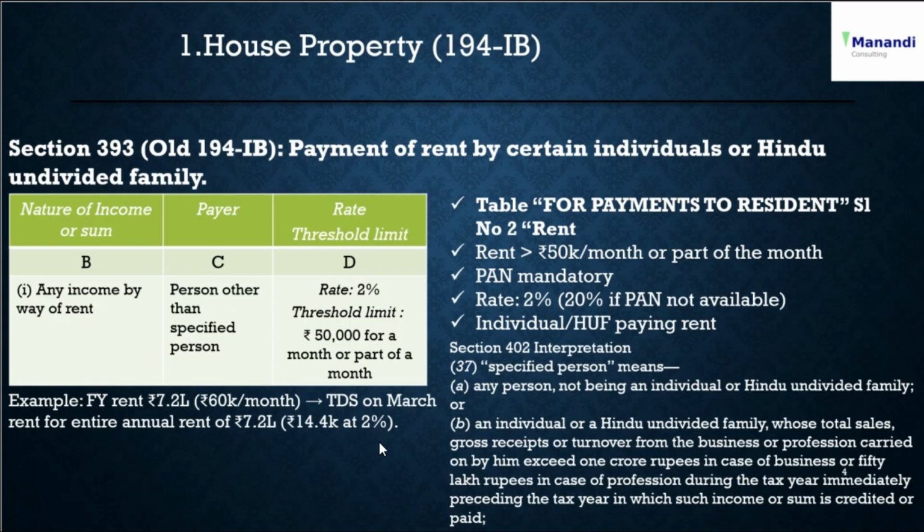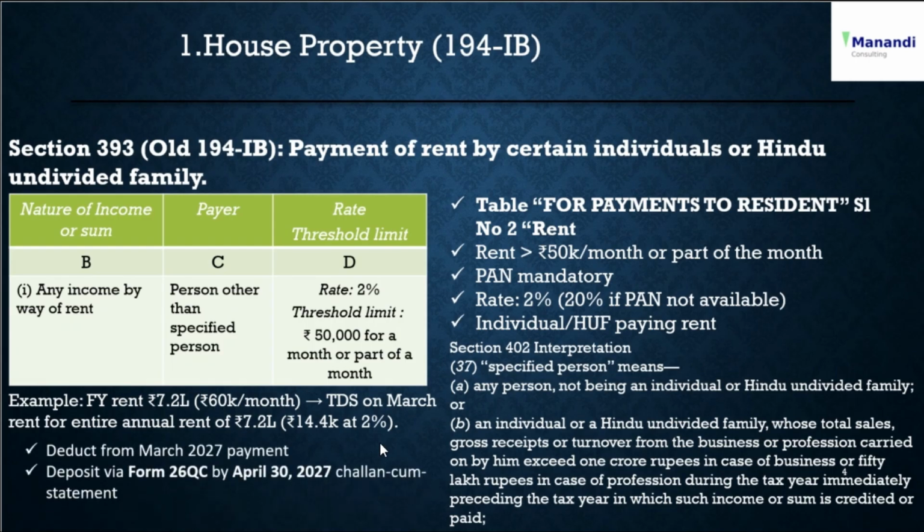Instead, while paying the rent for the month of March, you have to calculate the TDS applicable for the entire annual rent, which in this case is 7.2 lakh, and 2% of that is 14,400. So that is the TDS amount which you have to deduct from the 60,000 while making the payment for March, and then make the remaining payment.